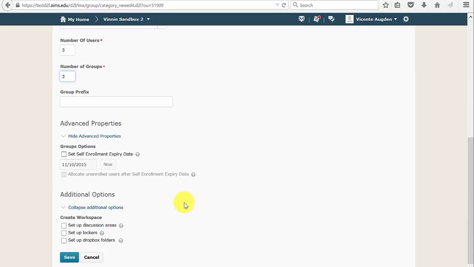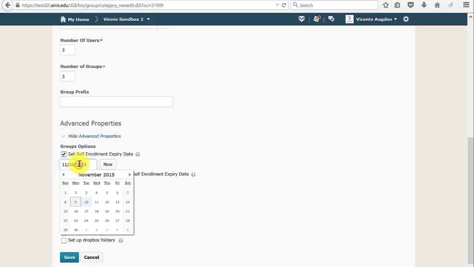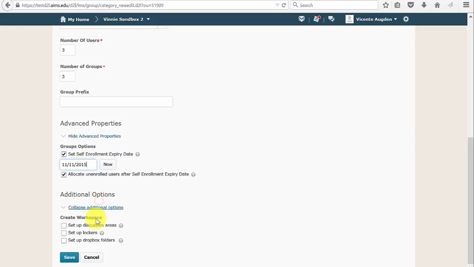And then the other small changes here, you can set a self-enrollment expiration date, and if you choose to set that, then you can actually allocate your unenrolled users. They will automatically be enrolled into groups, so if they just didn't enroll in groups after that date, they'd be automatically enrolled in there. And then I'll click Save.